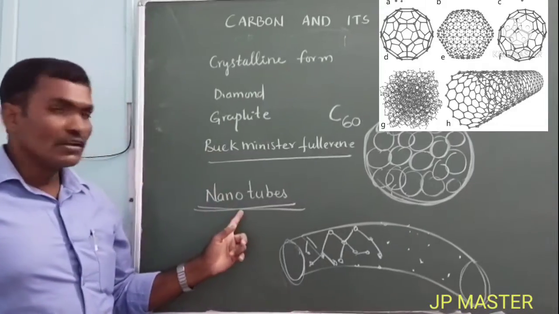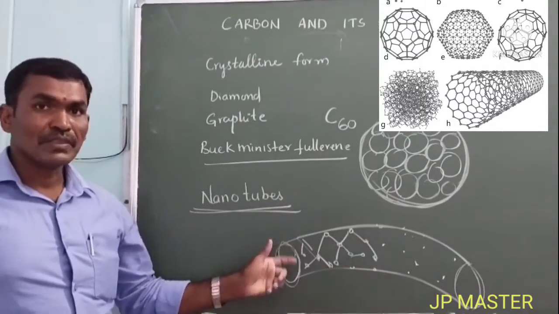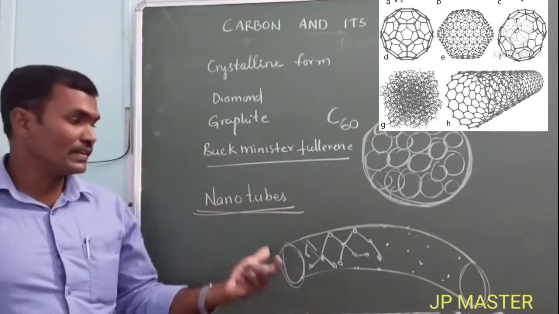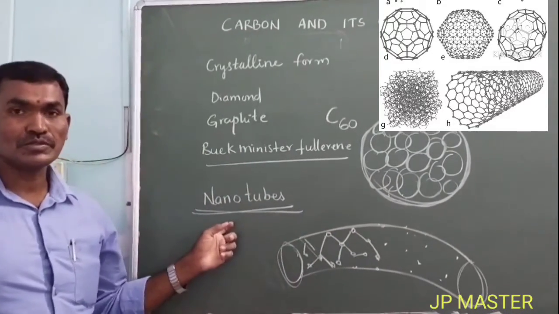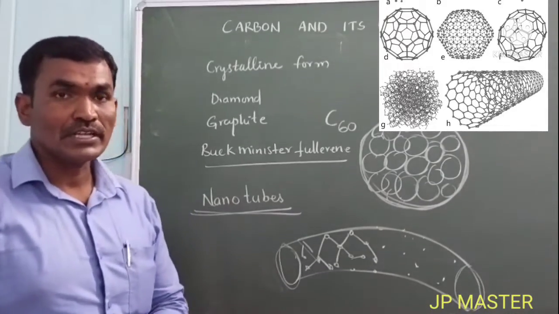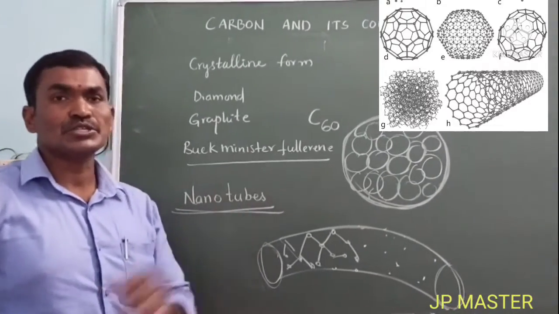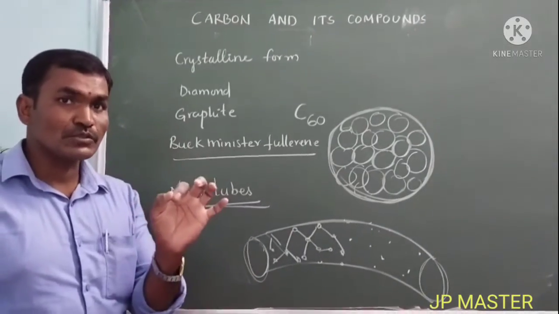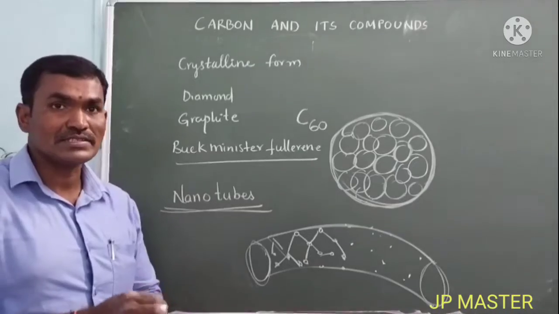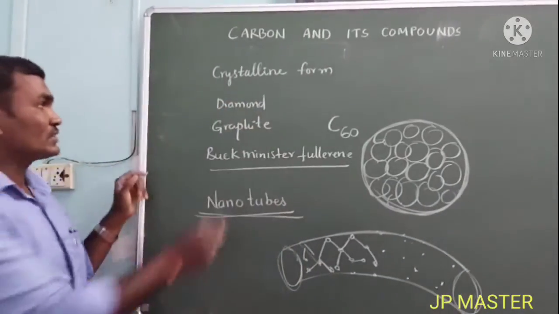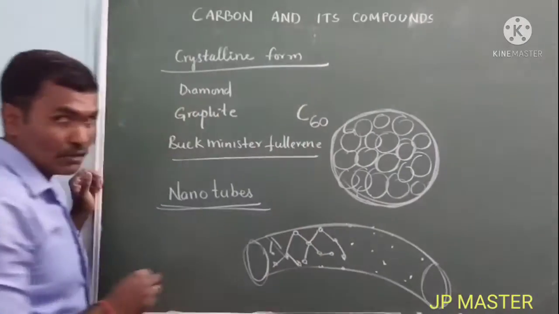Here the carbon atoms are formed in a cylindrical form, like a pipe model. It is also called nanotubes. These nanotubes are also useful. For example, biologically our body is made of tissues, and tissues are made of very small cells. To inject into the small cells, nanotubes are useful. So these are the crystalline forms of the allotropes of carbon.